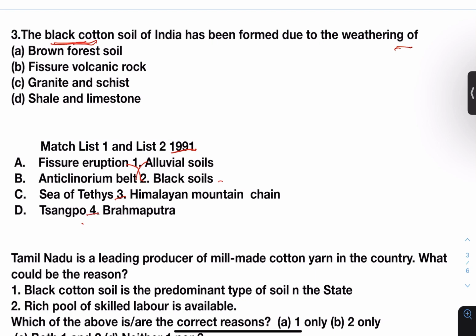So if you have solved the previous year question, you would have known that black cotton soil of India has been formed due to the weathering of fissure volcanic rock.